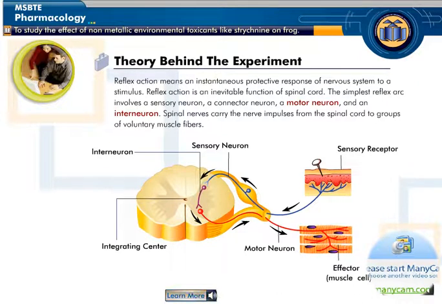You can see here, a sensory receptor responds to a stimulus with a pin and has generated impulses. These impulses are conducted by the sensory neuron to the integrating center in the spinal cord. The integrating center in the brain and spinal cord relays impulses to the motor neuron. The motor neuron in turn conducts impulses to the effector cell, such as a muscle cell, which will respond to the stimulus, that is, contraction of muscle.